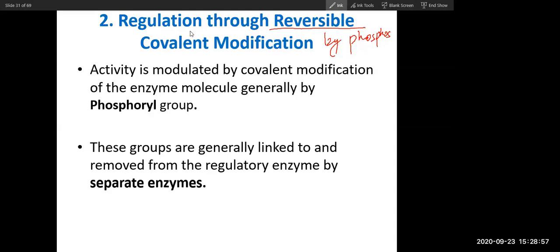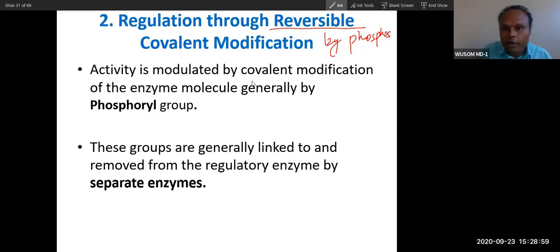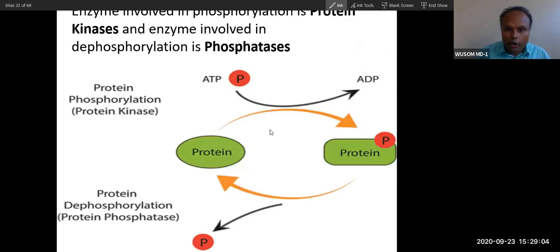Now you can see, this is the regulation through reversible modification, phosphorylation and dephosphorylation. I already explained. You can see the protein is phosphorylated by a kinase.